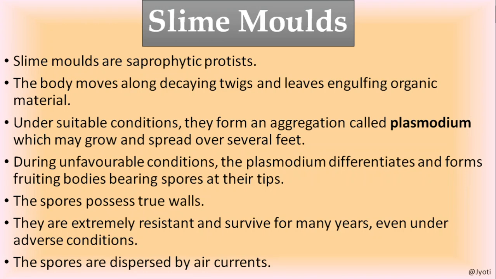And after the formation of the spore during unfavorable condition, when the condition is dry, then what happens? The plasmodium differentiates to form the fruiting body. Then the fruiting body produces spores inside it, and because now the condition is dry, from the fruiting body the spores are dispersed by air, or they are taken away by the air from one place to the other place.